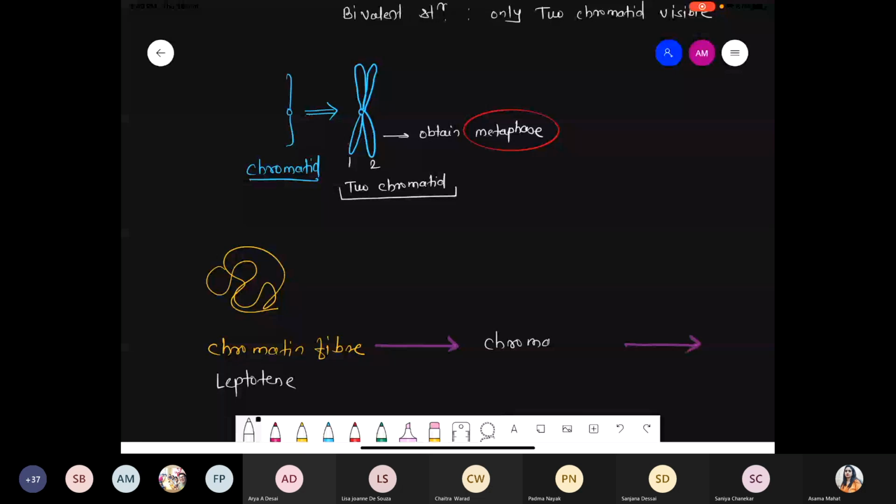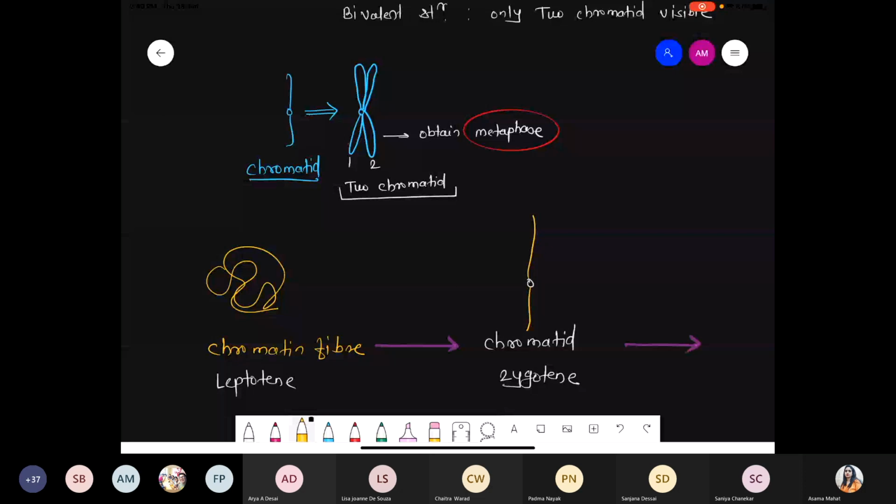We obtain that chromatid structure during the zygotene. So chromatid means something like this, a thread-like structure. Chromatin fiber is basically thread-like, and after condensation it converts into chromatid. Where is this observed? During the zygotene.